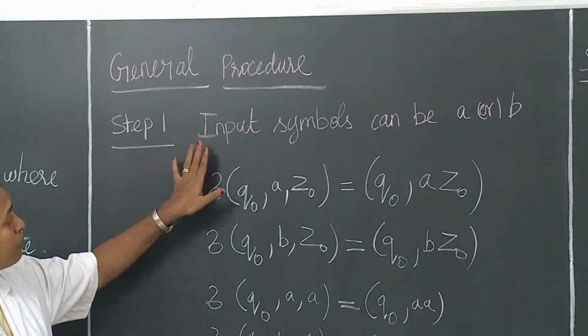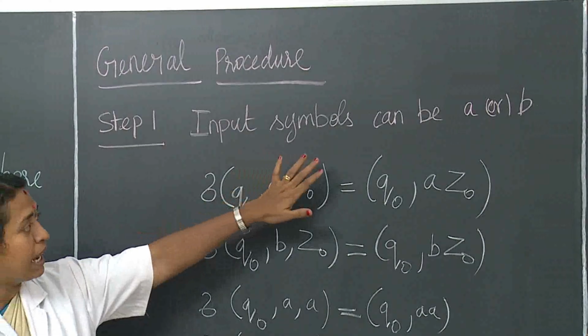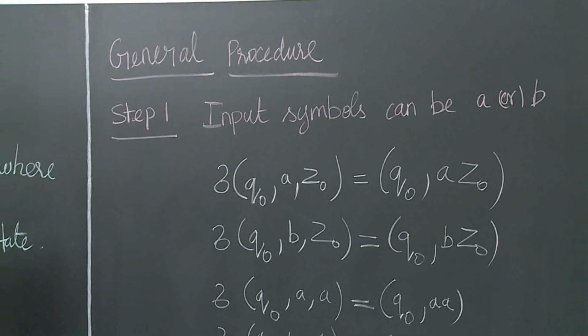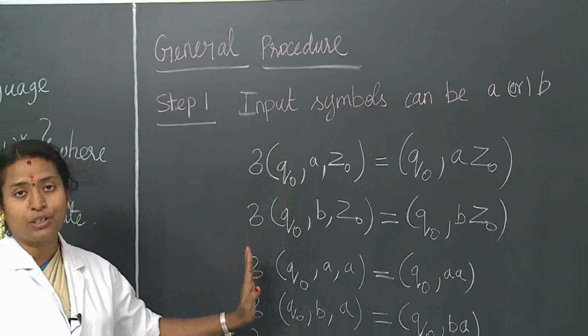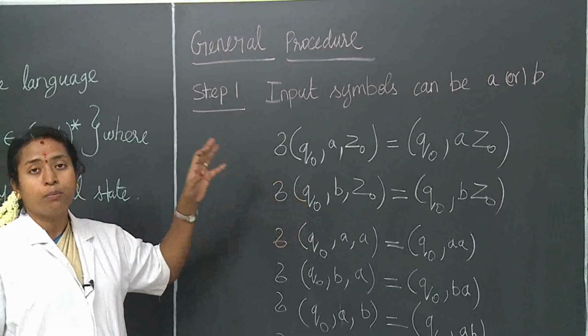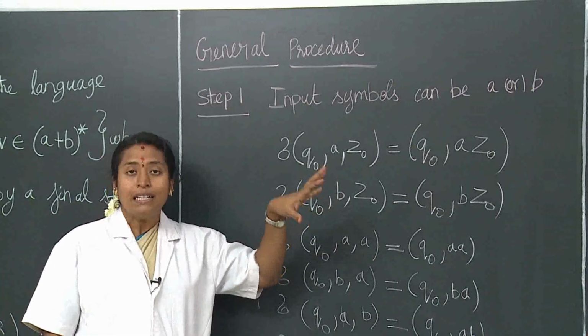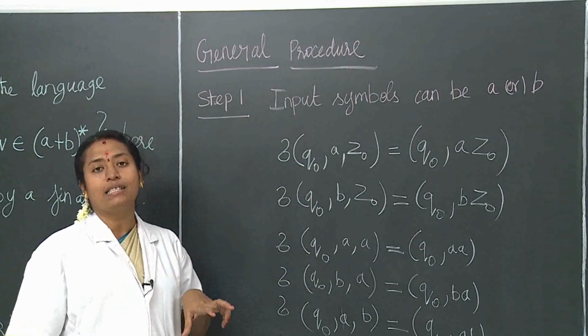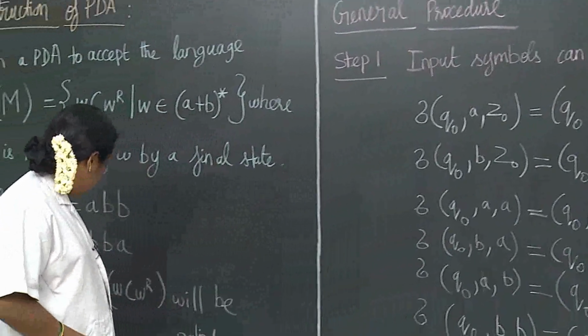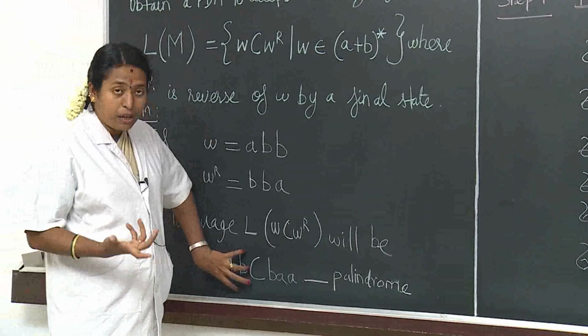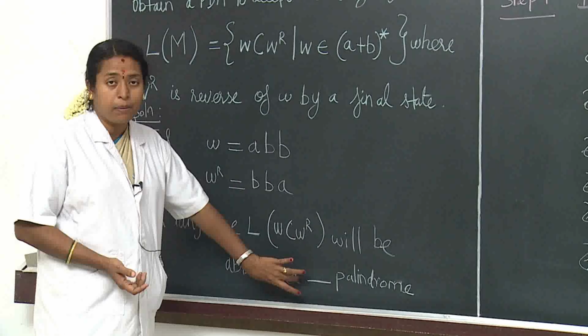Step 1. First we have to find the input symbols, which can be A or B. So we have to give the transitions for A or B. We have to push A or B onto the stack until we reach the middle symbol. See here, the previous string may be anything, the ending string may be anything.